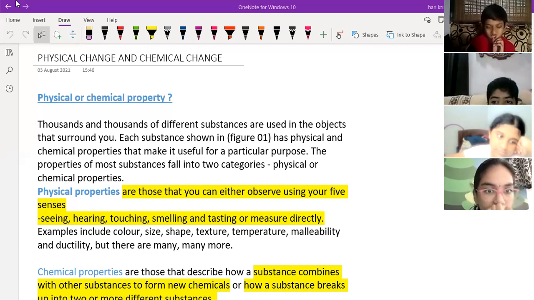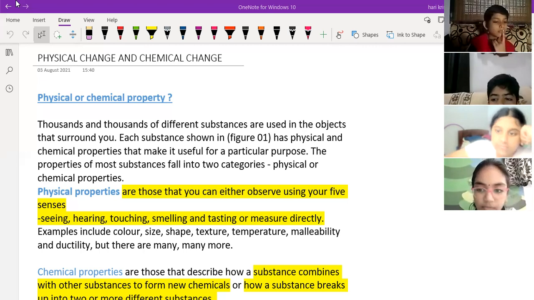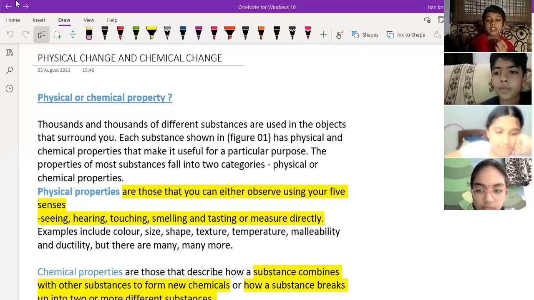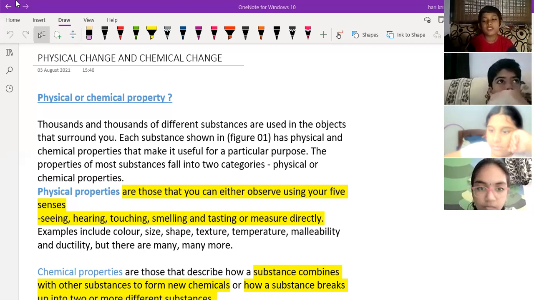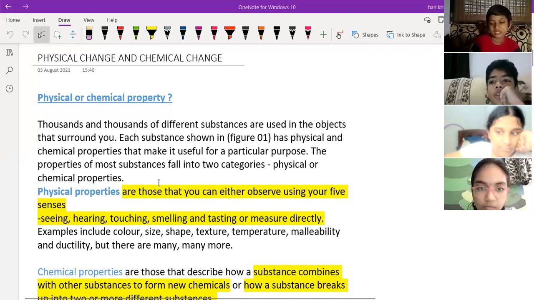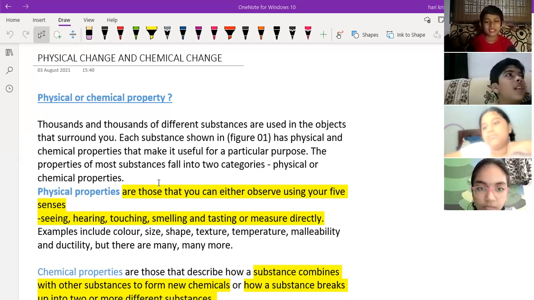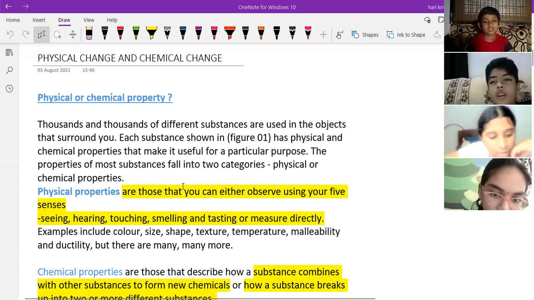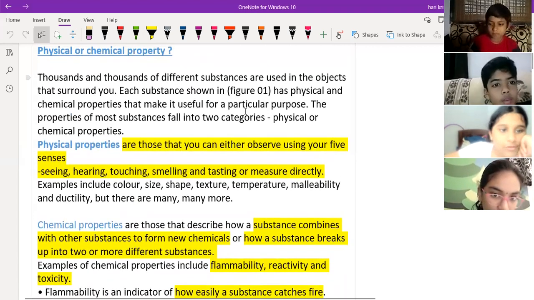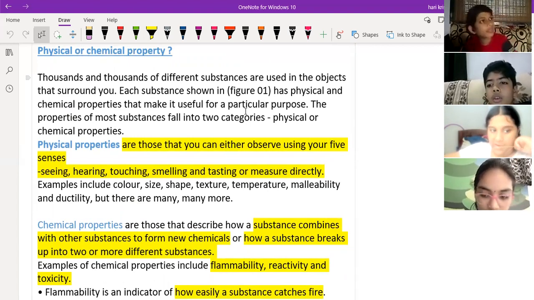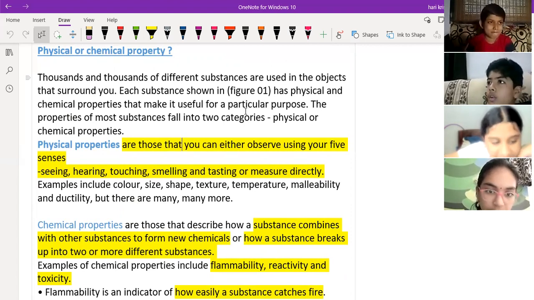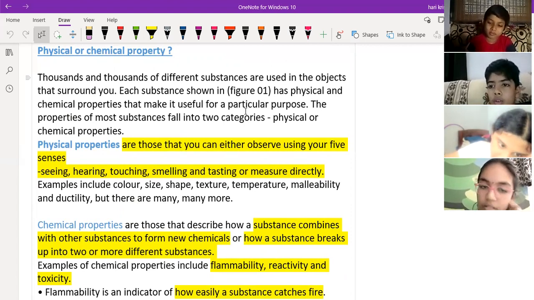Now tell me some more examples of physical changes in our surroundings. Sir, if you go to a busy street, many people will be walking. Okay. If you're in a room and you turn on the fan, it will move. Then tell me an example in the case of color.